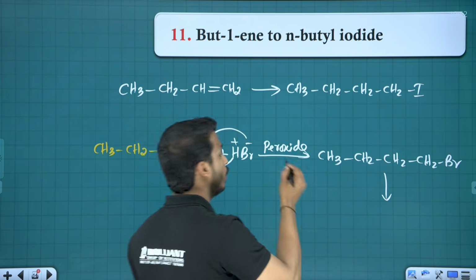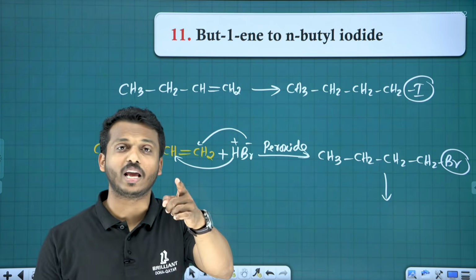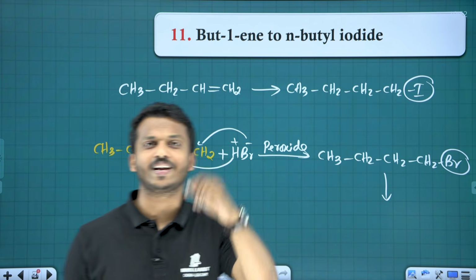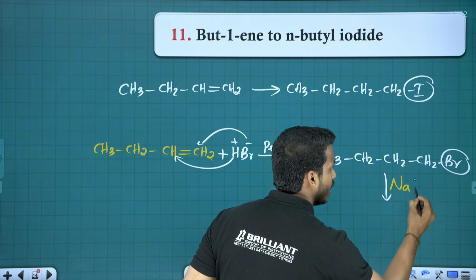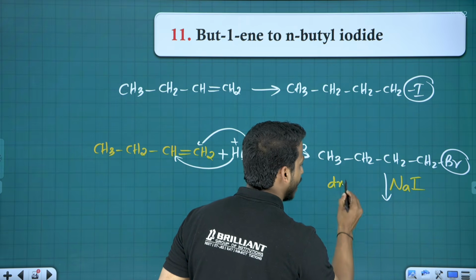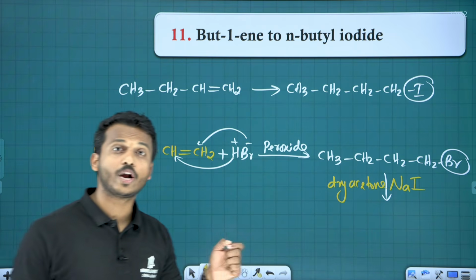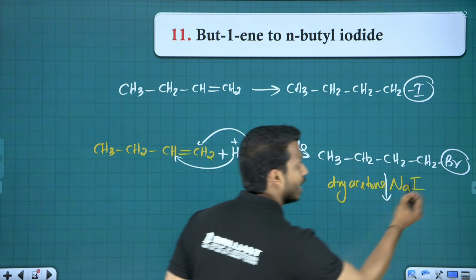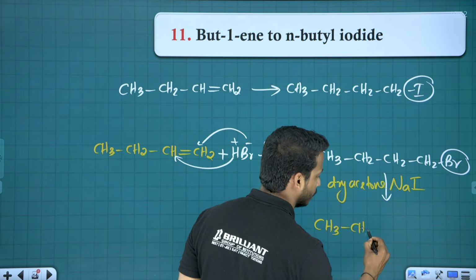Now we need to convert the bromine into iodine. We have a very important name reaction, the Finkelstein reaction. What is the Finkelstein reaction? Use sodium iodide in dry acetone. Hope you remember, my dear. So what happened? The NaBr leaves, and the iodine comes to this place. Yes, we'll get our product.